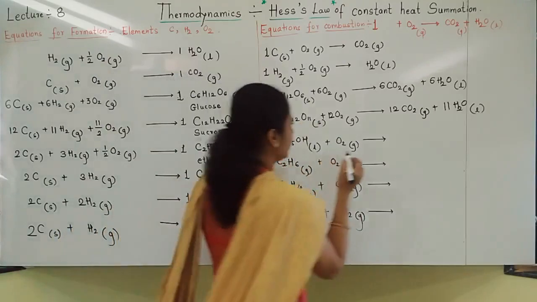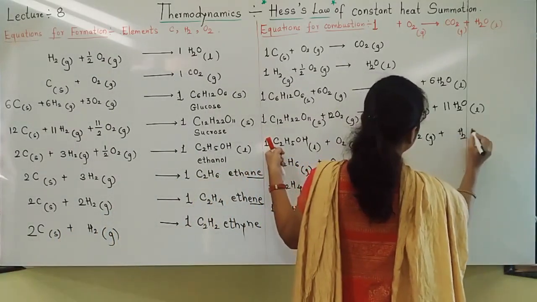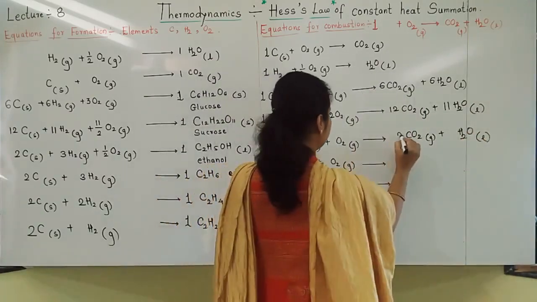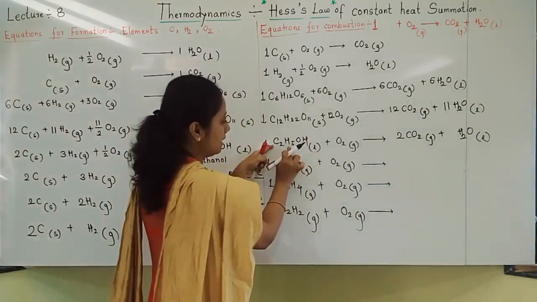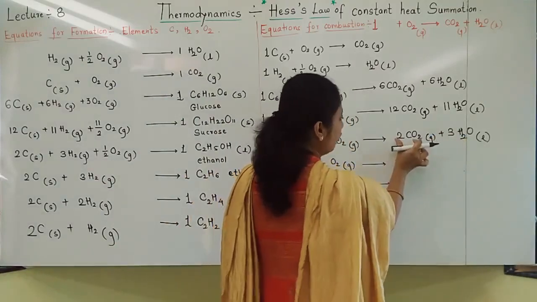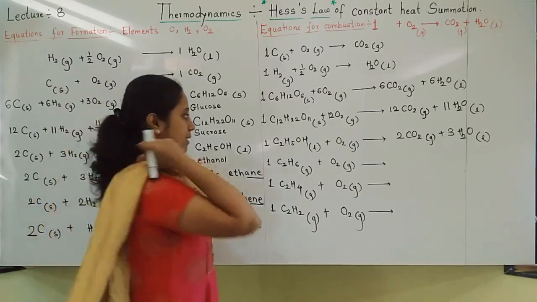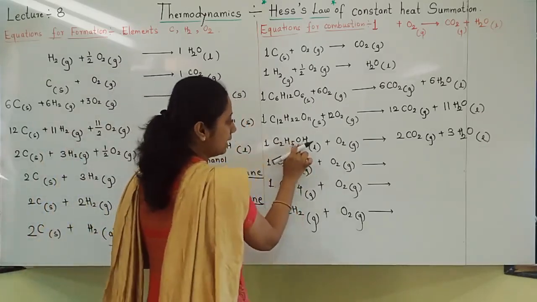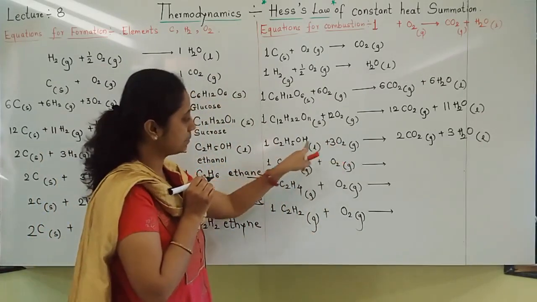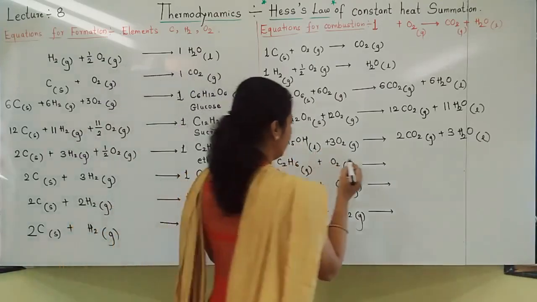Let us move towards the next, ethanol. C2, hydrogen 5 plus 1, 6. Oxygen count: 4 plus 3, 7 are there. Already 1 is there, so I will write here 3. Total oxygen 6 plus 1, 7, and there are also 7.